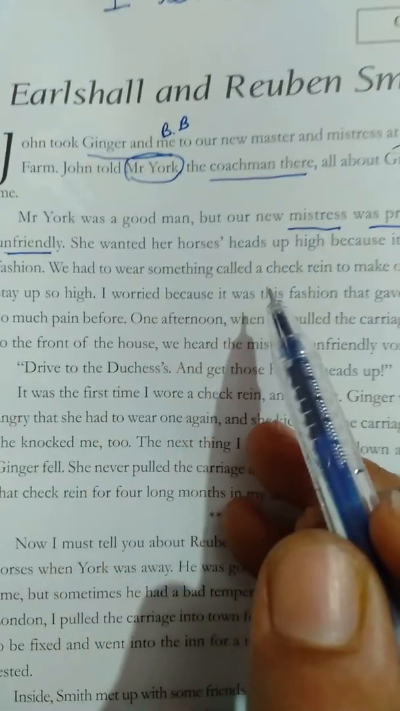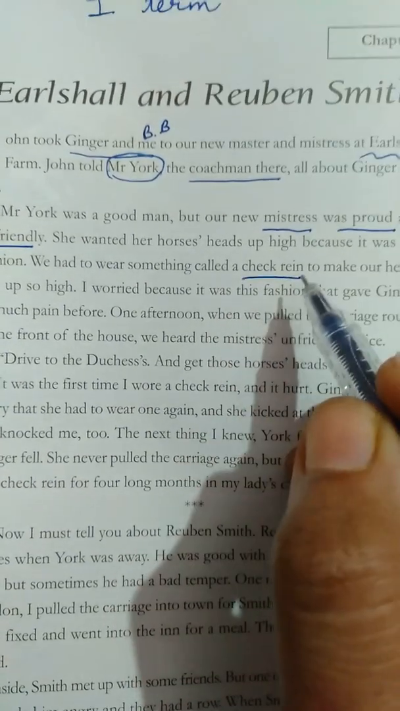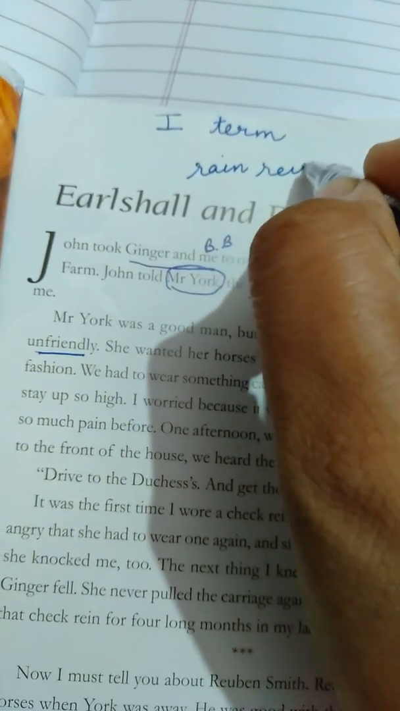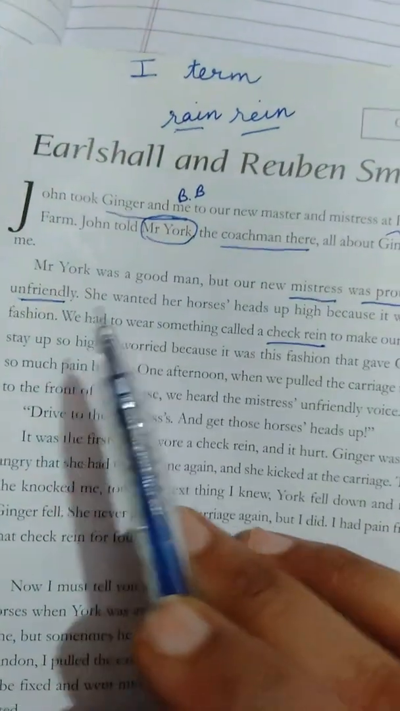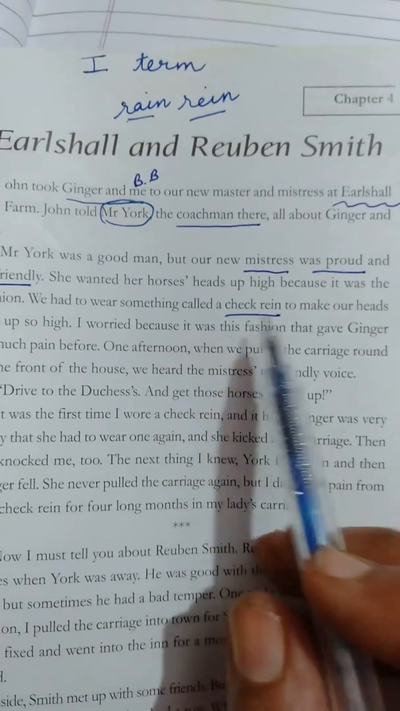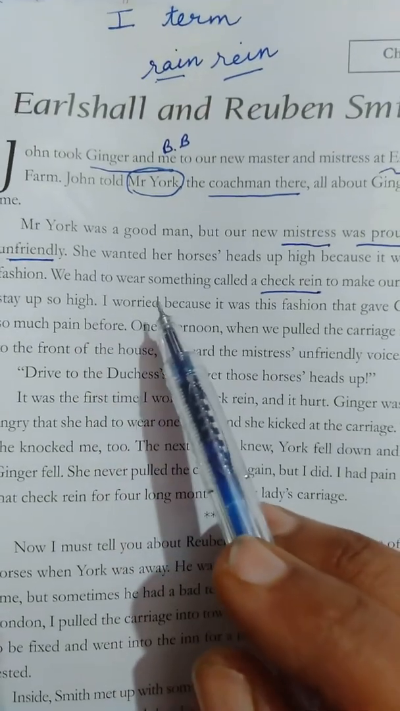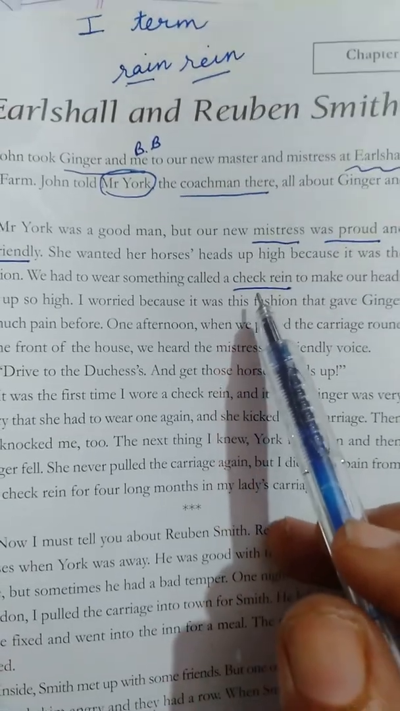One minute, let me make it more clear to you. We had to wear something called a check rein. This is not, the correct pronunciation is check rein. These two are homophones, like this one, rain. Same sounding words, rain. Check rein. We had to wear something called a check rein to make our heads stay up so high. But this is Black Beauty telling that only because of that lady, they were supposed to wear a thing called check rein, only for the sake of keeping the heads up high.